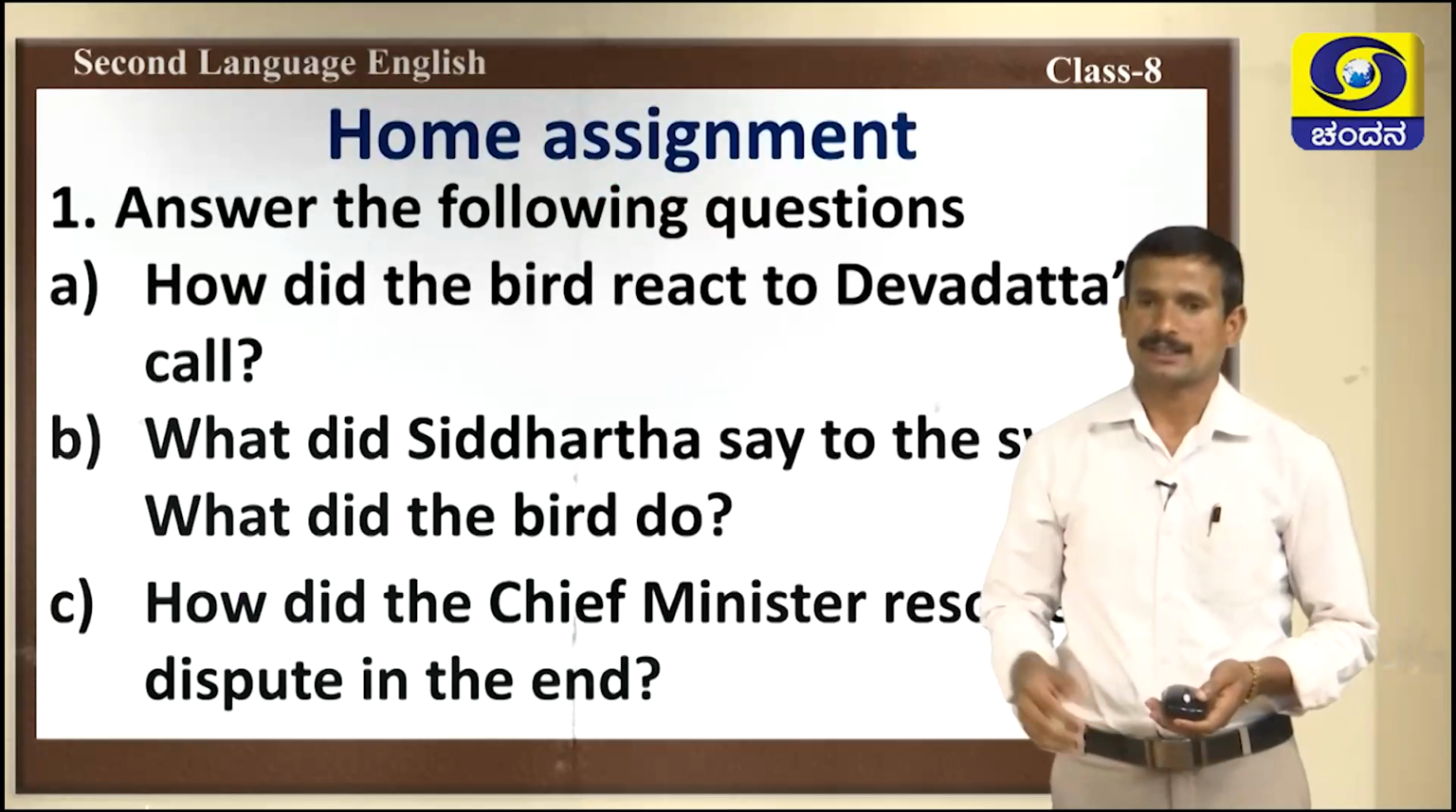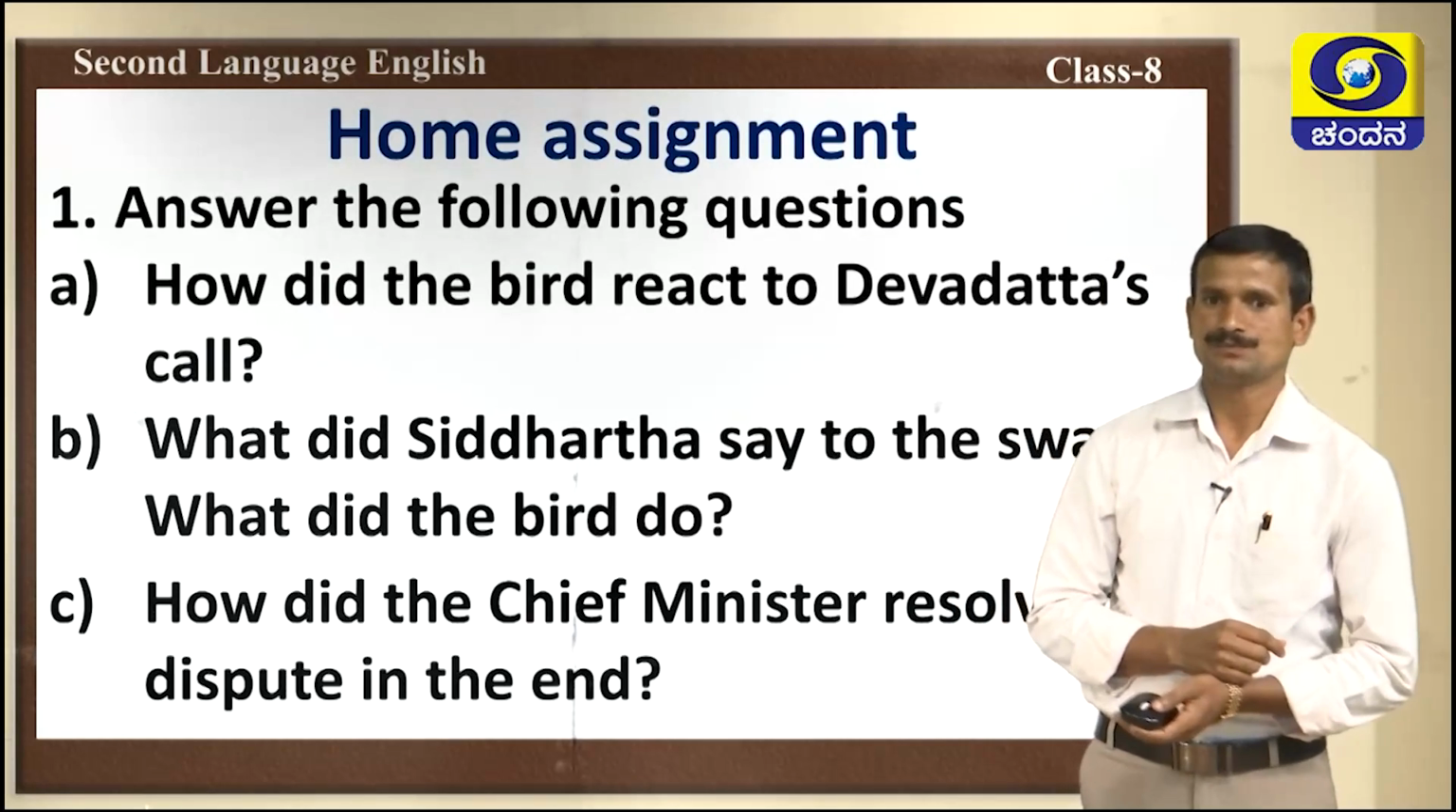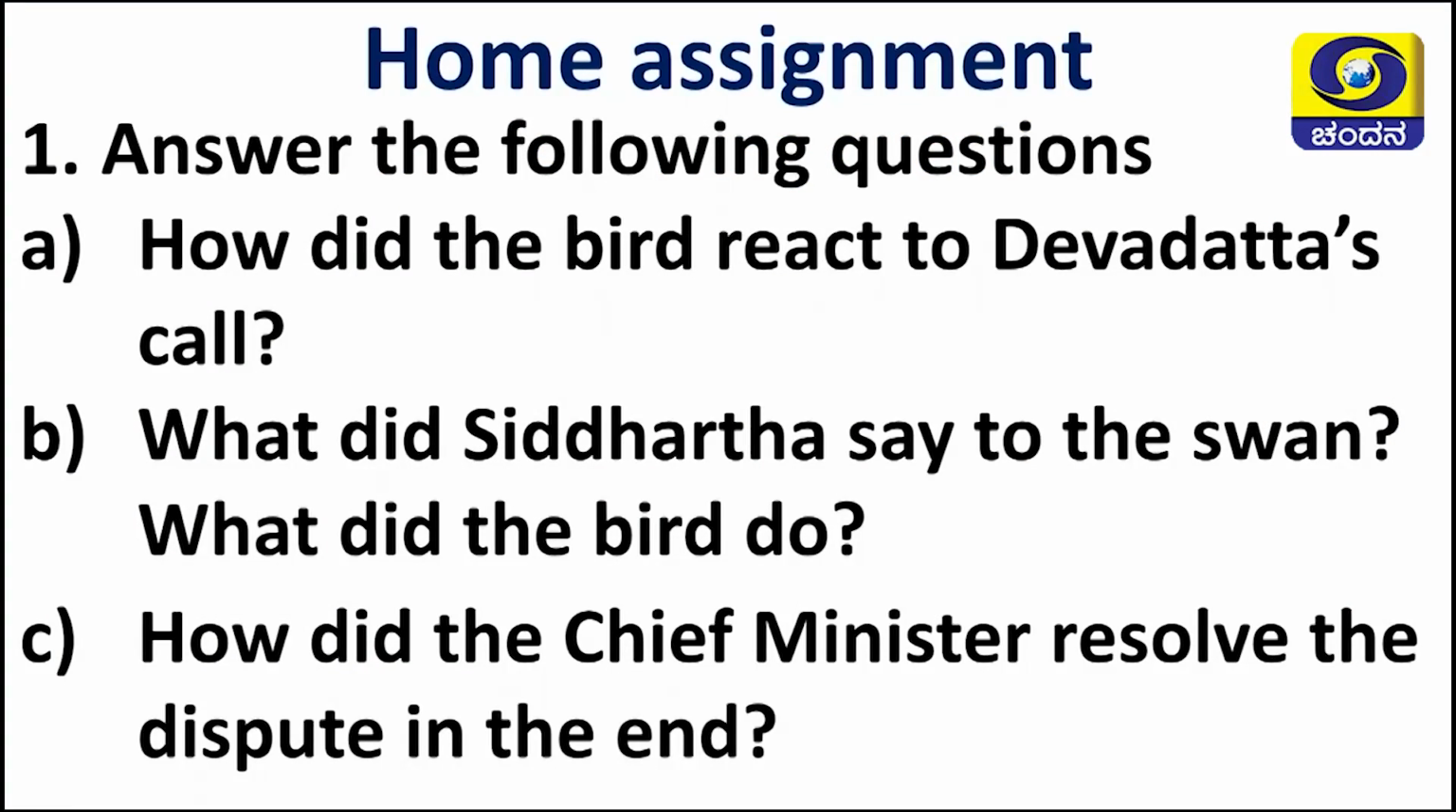That is. Okay. Take the home assignment. Answer the following questions. The first question is, how did the bird react to Devdatta's call? Second question is, what did Siddhartha say to the swan? What did the bird do? The third one, how did the chief minister resolve the dispute in the end?